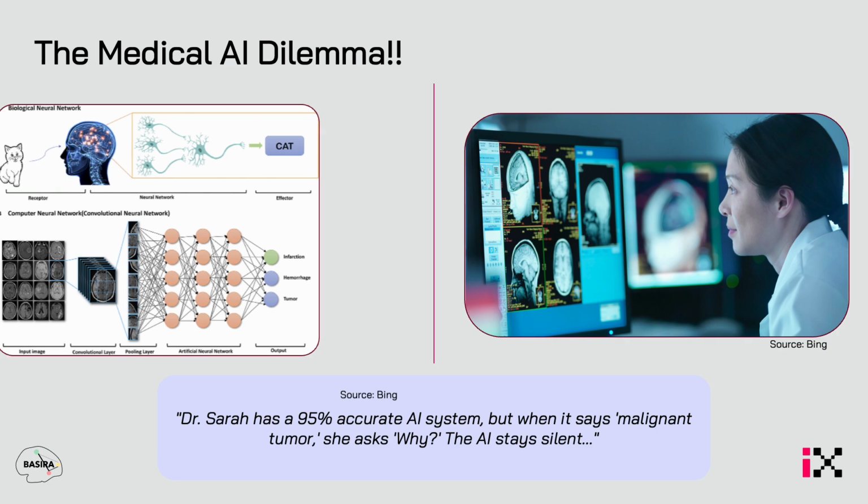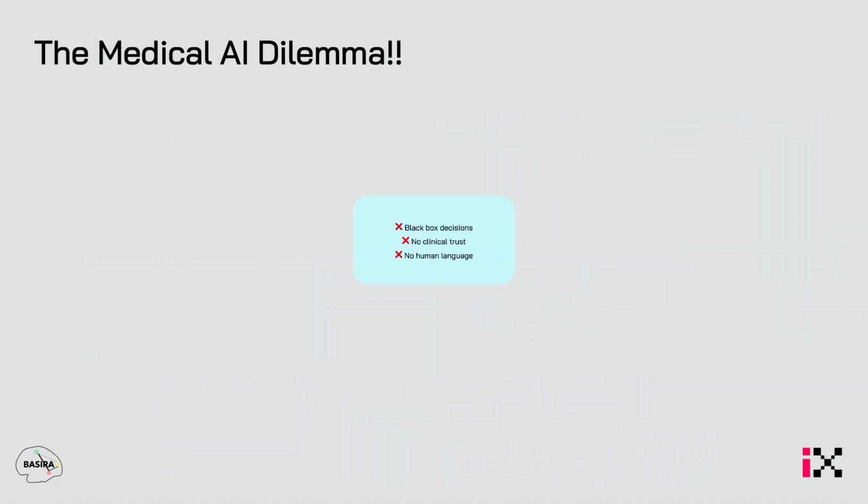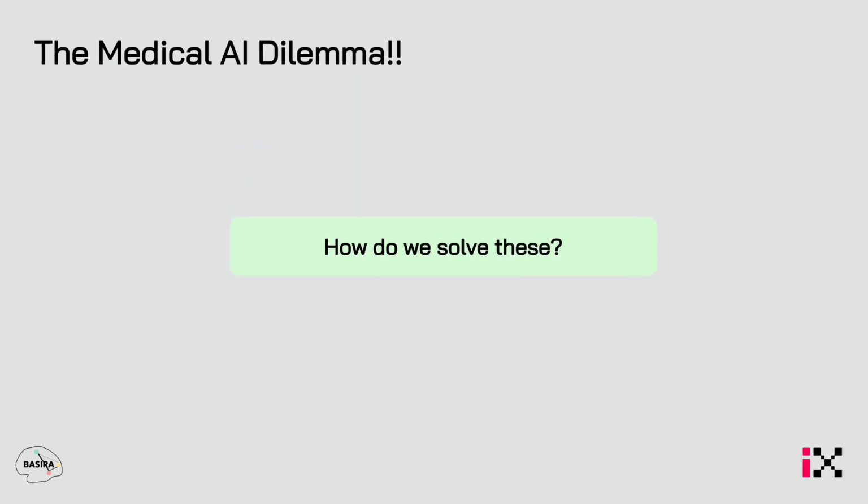And obviously the AI stays silent, because whether it be a CNN, convolutional neural network, or any other neural network, or even a GNN, graph neural network, backpropagation and message passing, a lot of things happen. But we don't exactly know why it's happening, and obviously it doesn't tell us why it's predicting in such a manner. So we have three problems. First, black box decisions. Second, no clinical trust. And third, no human language, most importantly. So how do we solve this?